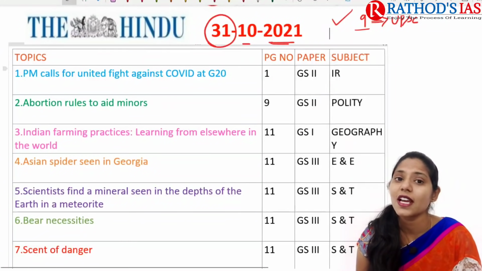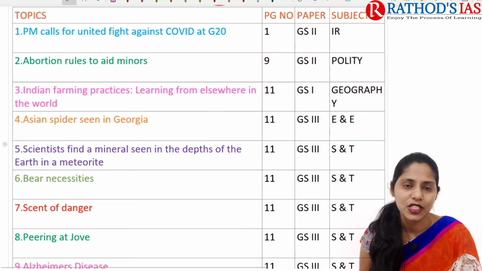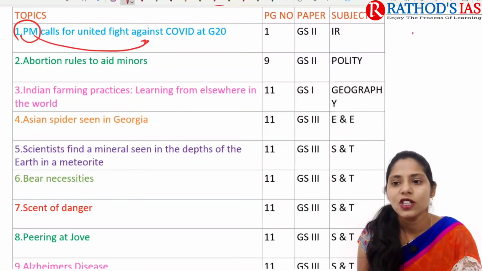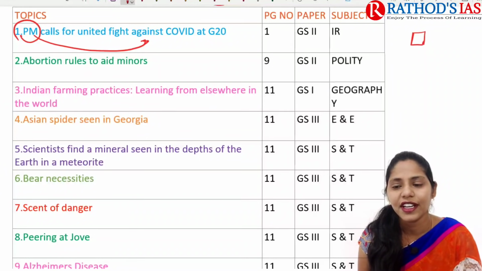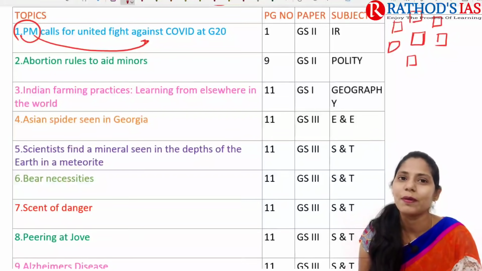So first topic is about Prime Minister calls for united fight against COVID-19 at G20. So here our Prime Minister mainly called for united fight against this COVID-19. A single country can't fight against this COVID-19. So we need coordinated effort from different countries such that we can fight against this global pandemic COVID-19 at G20.